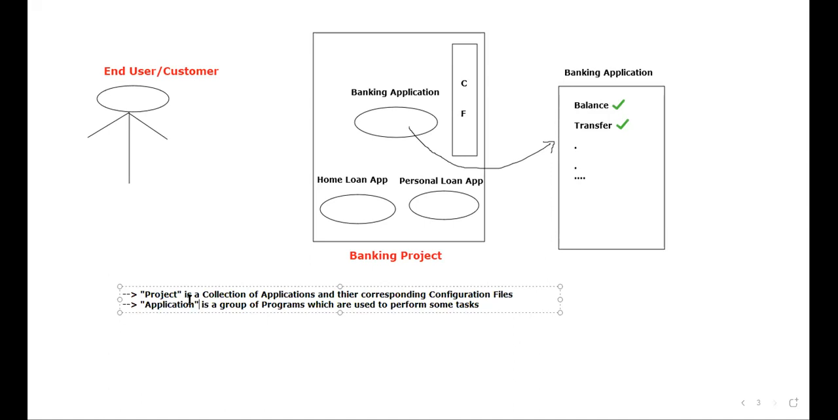Project is a collection of applications and their corresponding configuration files. Application is a group of programs which are used to perform some task. As an end user, you'll be having the access towards this complete banking project. That means you'll be having the access towards the application as well as the configuration files. Just take the screenshot of this diagram number 3. You should be very quick in taking the screenshot, or else you can pause the video and take the screenshot.